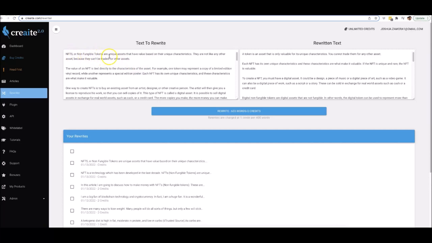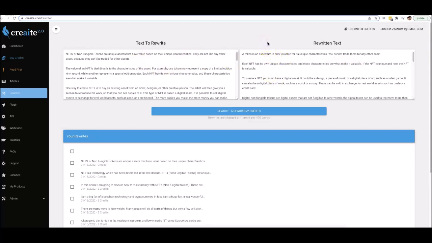NFTs, or non-fungible tokens, are unique assets that have value based on their unique characteristics. They are not like any other assets because they cannot be traded for other assets. Let's go ahead and read some of this. A token is an asset that is only valuable for its unique characteristics. You cannot trade them for any other asset. Each NFT has its own unique characteristics, and these characteristics are what makes it valuable. So boom, right there, though they say the same exact thing, but in a different way.